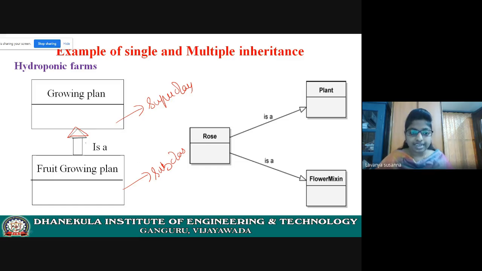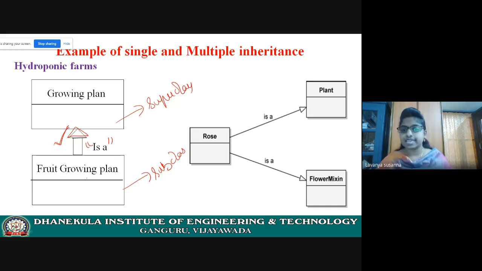Now, relationship is important. What is the relationship? Fruit growing plant is a growing plant, right? It is an is-a relationship. Fruit growing plant is a growing plant. And this symbol is important. You need to give symbol like this. Now this fruit growing plant acquires all the properties of growing plant.